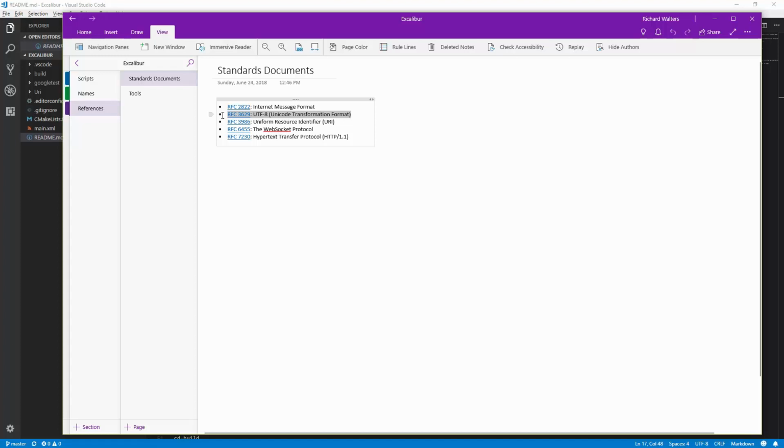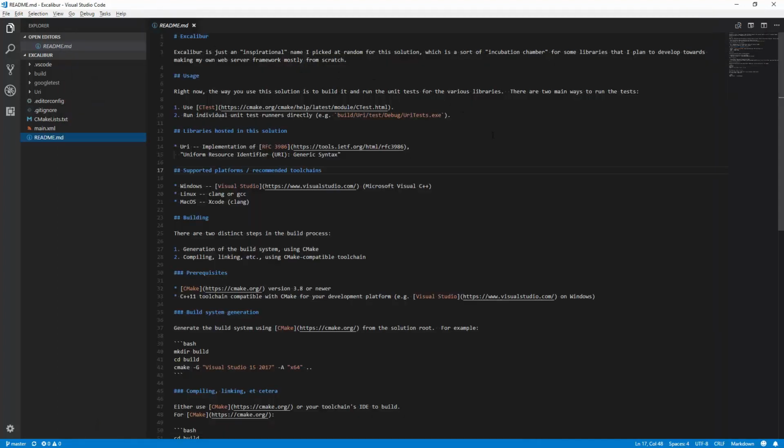Compression, for example, zlib or gzip. I haven't looked into that very much. And doing proxy role for a server, I haven't looked that up yet. But otherwise, I've already reviewed all of these standards, and as I go along, I'll mention the key elements and requirements of each. So let me describe to you the layout of the code.